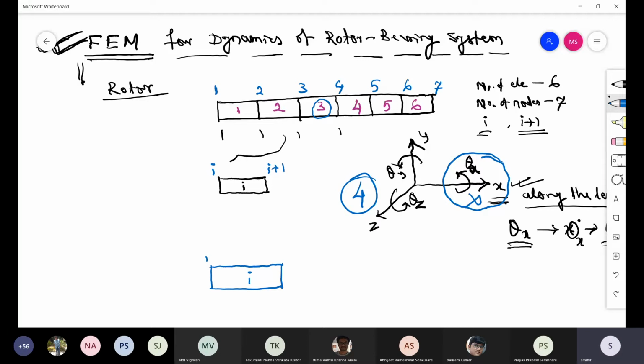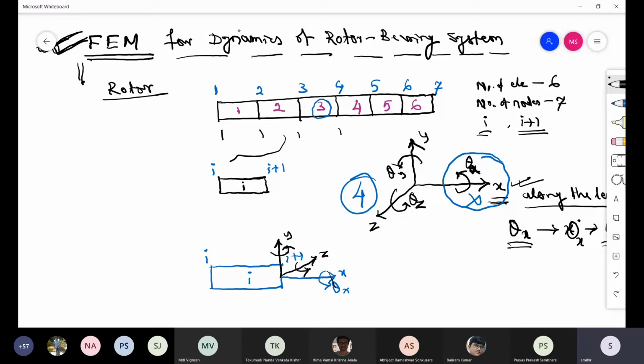So x is not there, and theta x is not there. I have only 4 degrees of freedom, that is y, let's say z, rotation about y, rotation about z.